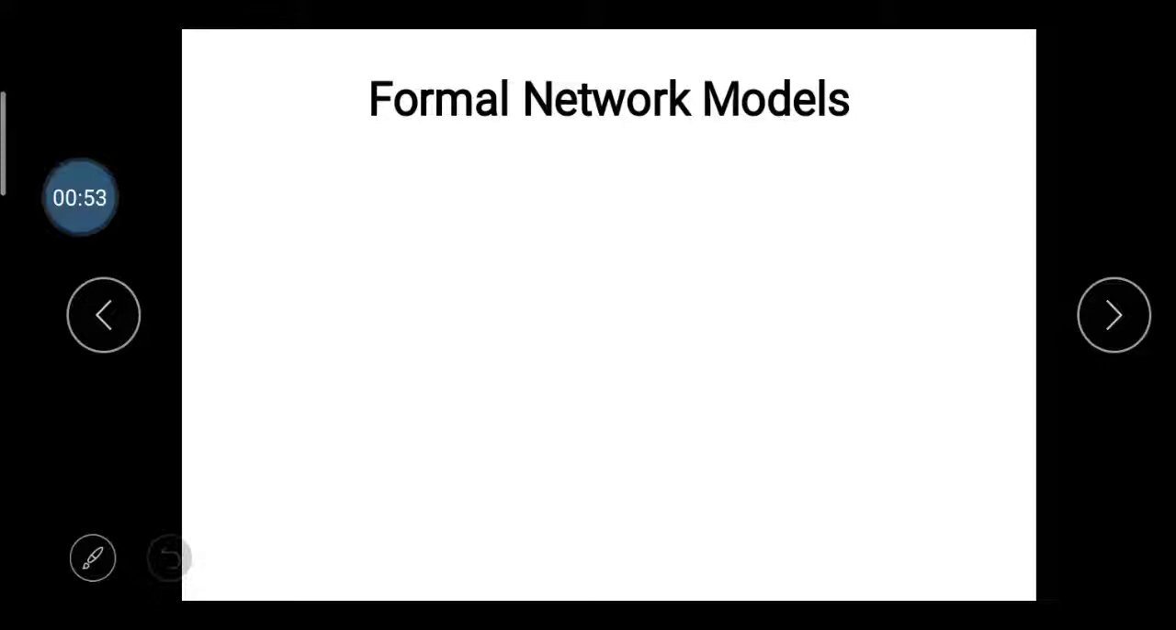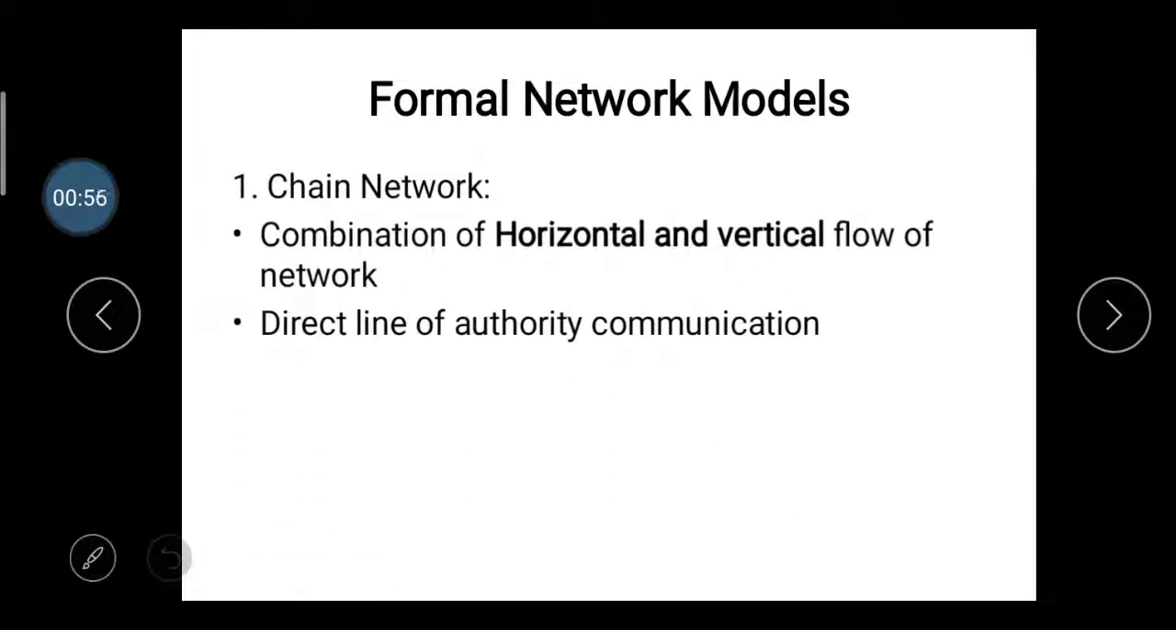There are the formal network models. First one is the chain network. Chain network is the combination of horizontal and vertical flow of network, a direct line of authority communication. The chain network is usually used in organizations which are working formally. They follow this chain network. Chain network is a combination of the horizontal and the vertical flow of communication, which you studied in the last video.